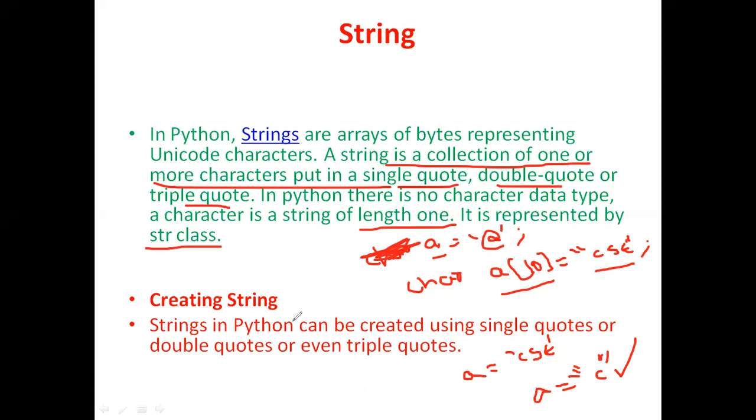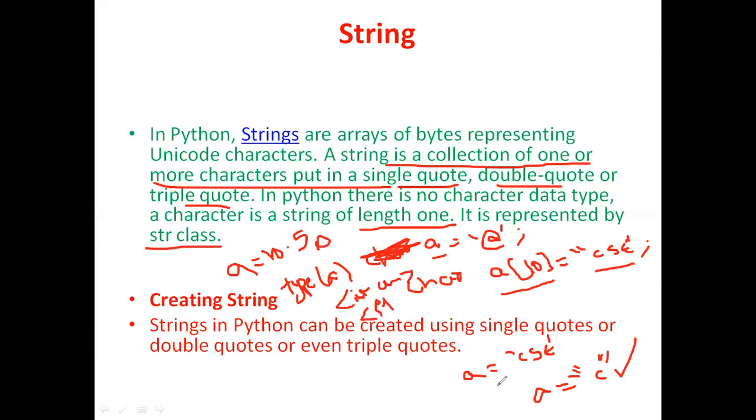So here the strings are represented by the str class. Yesterday we saw that if you have given a equal to 10, and you call the type function of a, then we got the output int class, right? If you have a equal to 10.50, when you call type of a, then it is going to print float class.